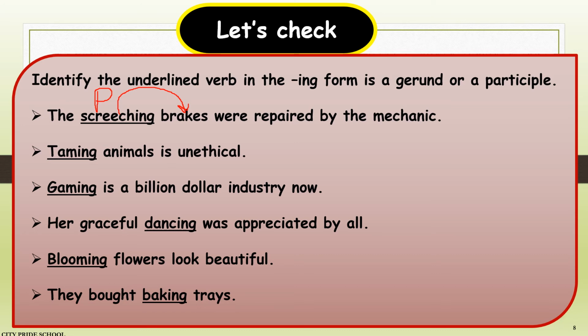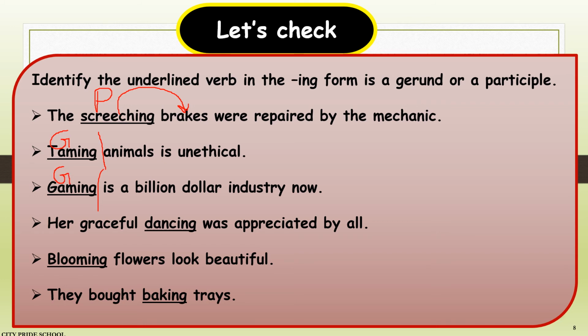Second, taming animals is unethical. Now taming here is the name of an activity. So it is acting as a noun. What is unethical? Taming animals is unethical. So it is a gerund here. Gaming is a billion-dollar industry now. What is gaming? Gaming here is again performing the function of a noun. So it is a gerund.